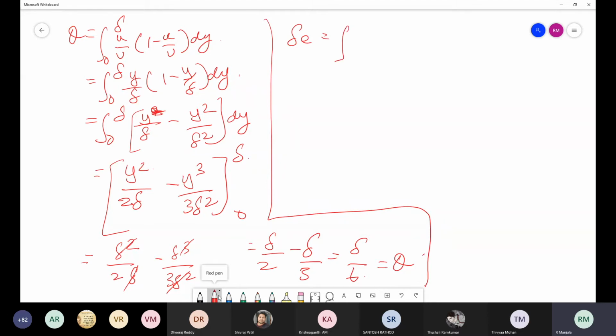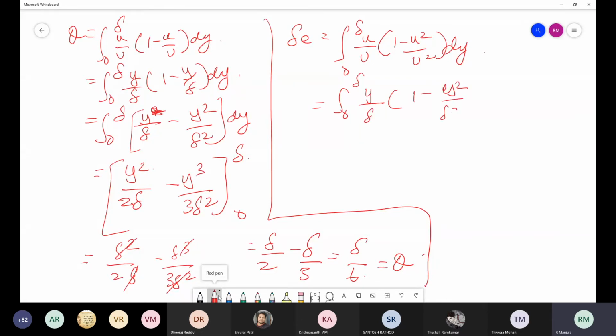Delta E is nothing but integral 0 to delta small u by capital U into 1 minus small u square by capital U square into dy. Now integral 0 to delta y, small u by capital U is y by delta into 1 minus y square by delta square into dy. And again this is 0 to delta y by delta minus y cube by delta cube into dy.